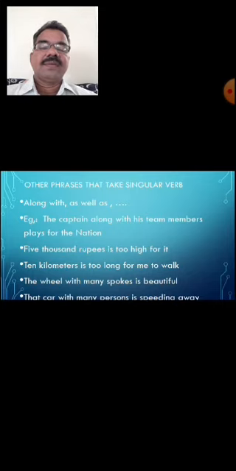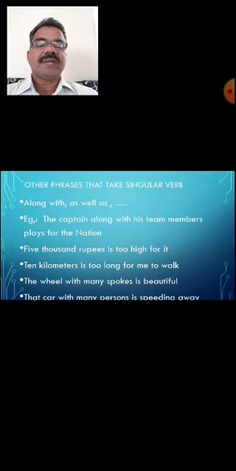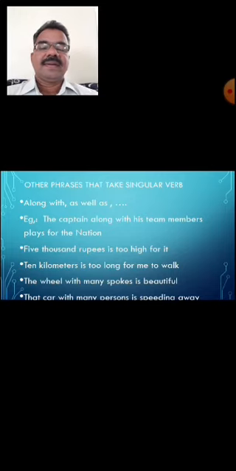The leader along with his followers works for the society and its development. The prime minister along with his ministers works, plans for the development of the country and her people. So like that, 5,000 rupees is too high for it.